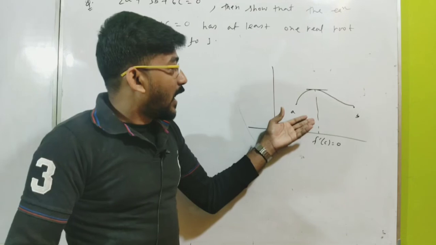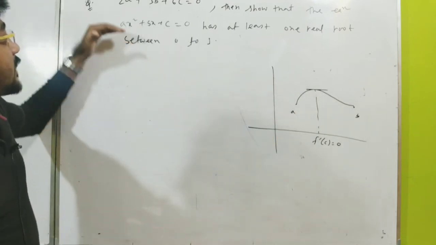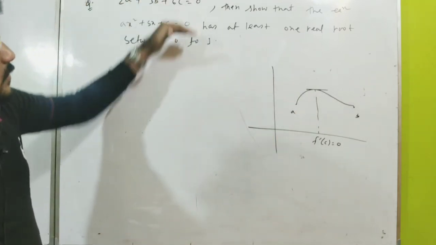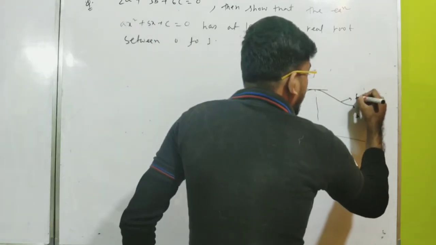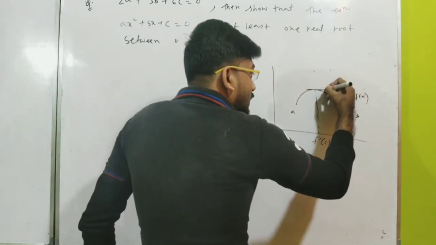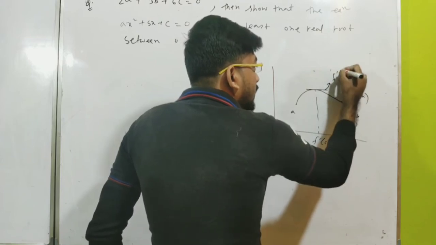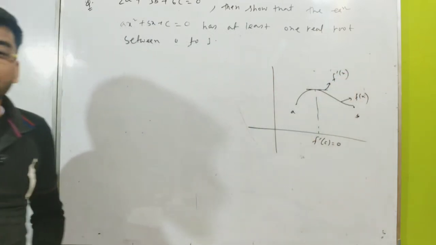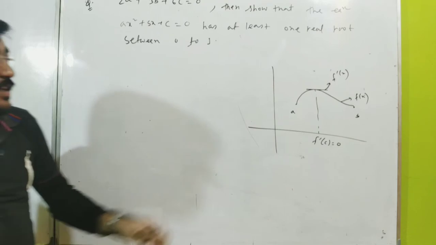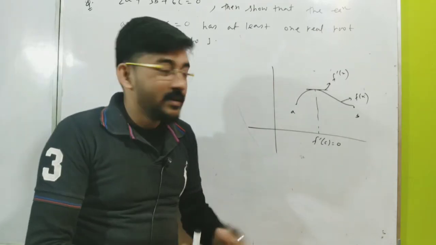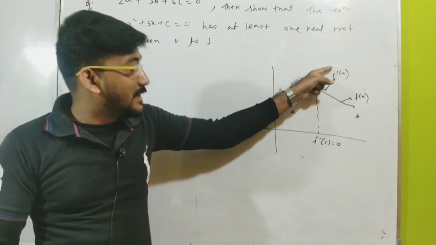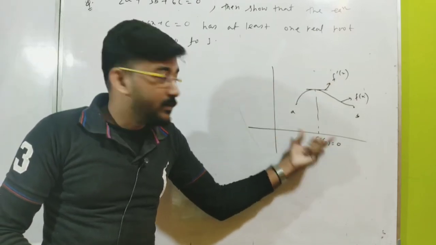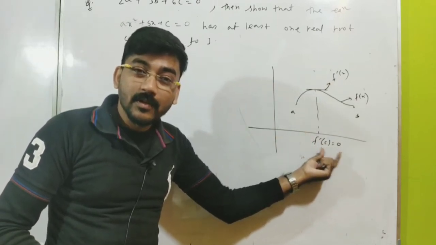Now I have to check whether this function has a real root. If this is the function f of x, then the tangent of this is f prime x. This is very interesting. If I have a function f of x, its tangents have a value between this interval where f dash is equal to 0.